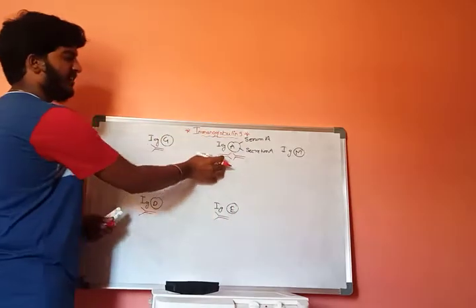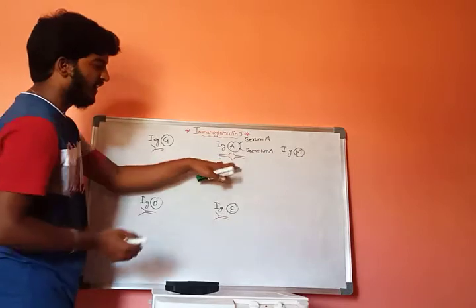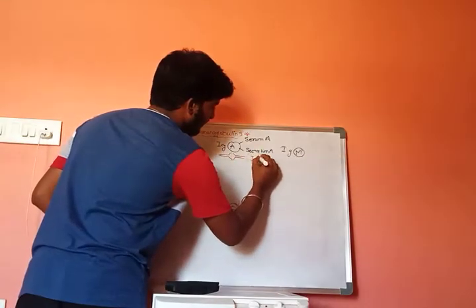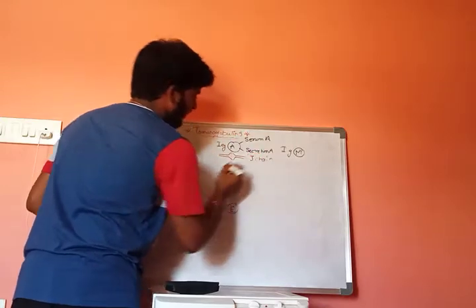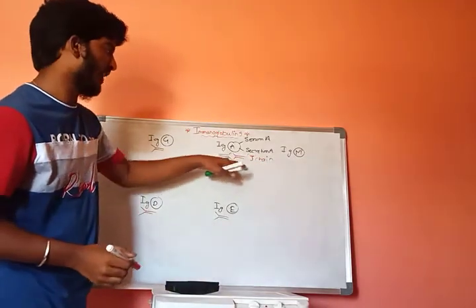This is the structure of IgA. It is dimeric in nature and is internally connected by the J chain. The J chain helps in connecting these two dimeric forms.